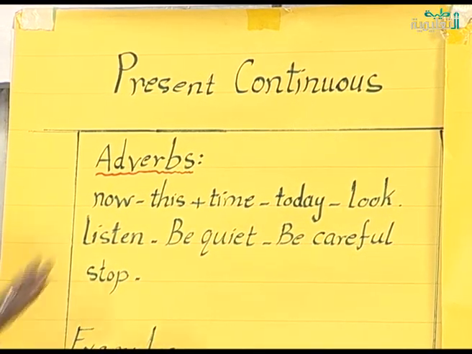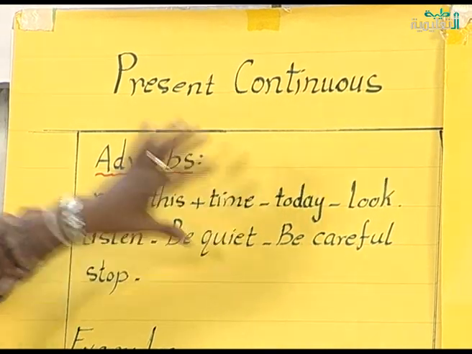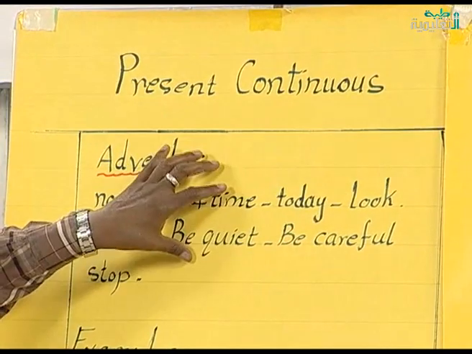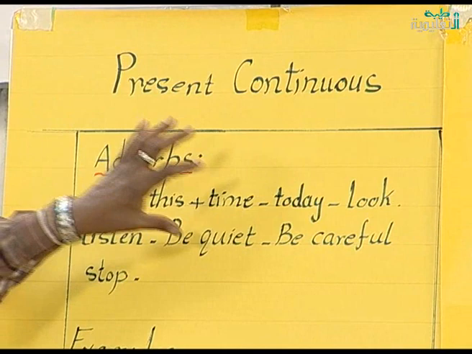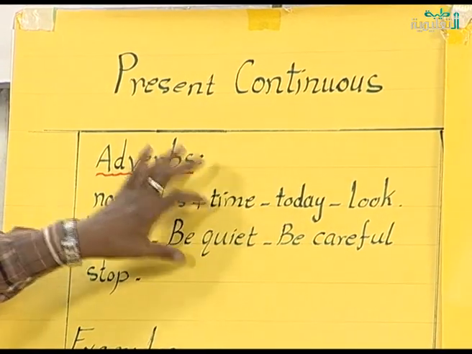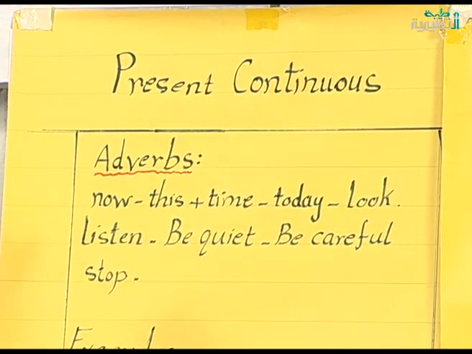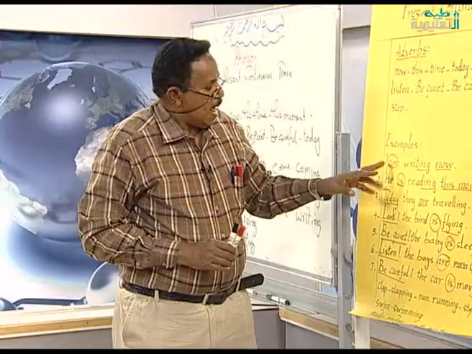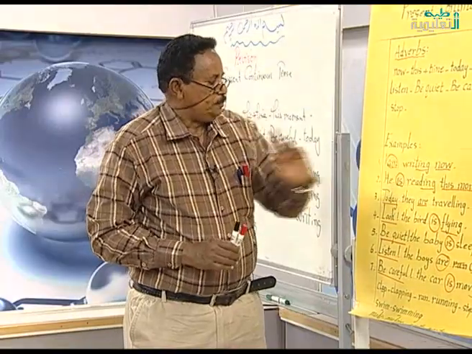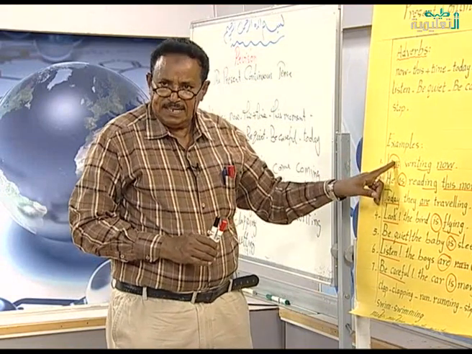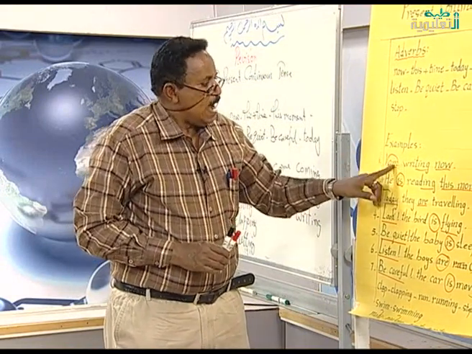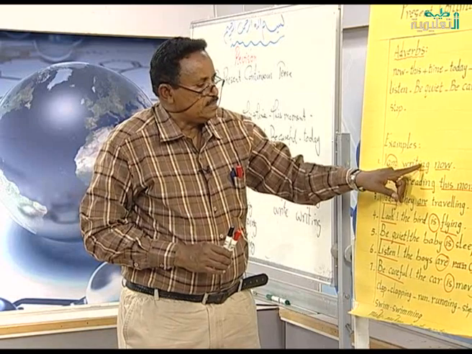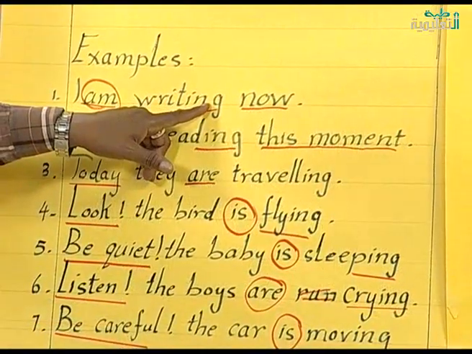Okay? These adverbs, when you find them, you should use a verb with is, are or am before it, and ended by ing. We have an example for that. We say, "I am writing now." After I comes am, and after am, the verb has ing at the end of it.